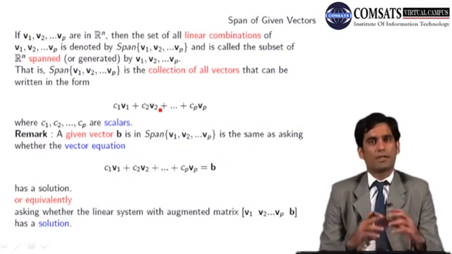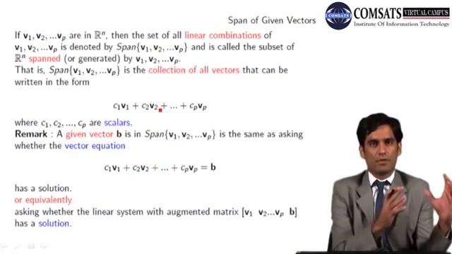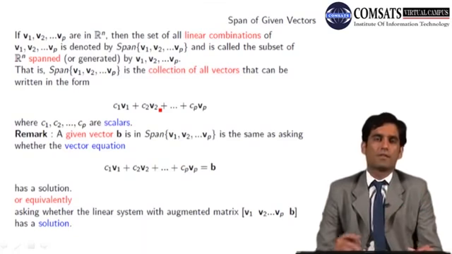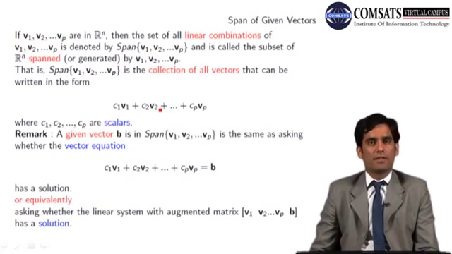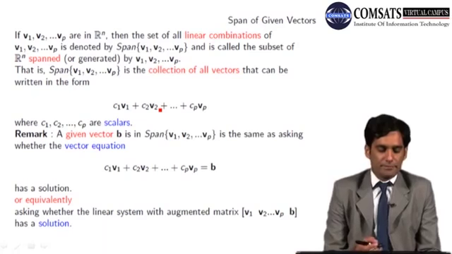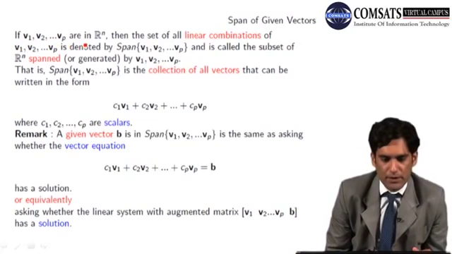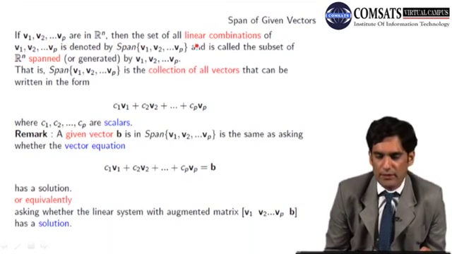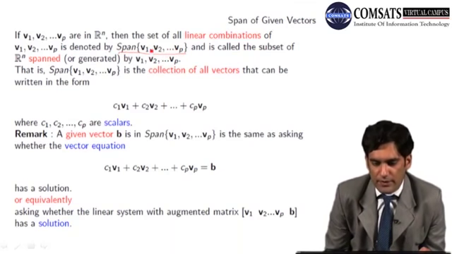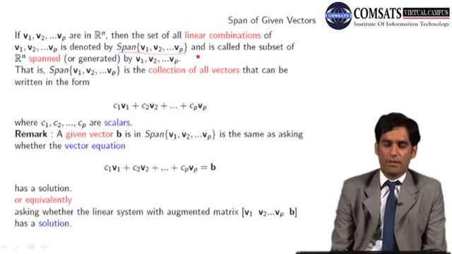जो भी given vectors हैं उनका all linear combinations उनको एक set में डाल दूँ, that set is known as the span of the given vectors. Now let's see the definition on the slide. If v1, v2, vp are in Rn, that is these v1, v2 up to so on vp have n components, then the set of all linear combinations of v1, v2, vp is denoted by span of the given vectors, and is called the subset of Rn.